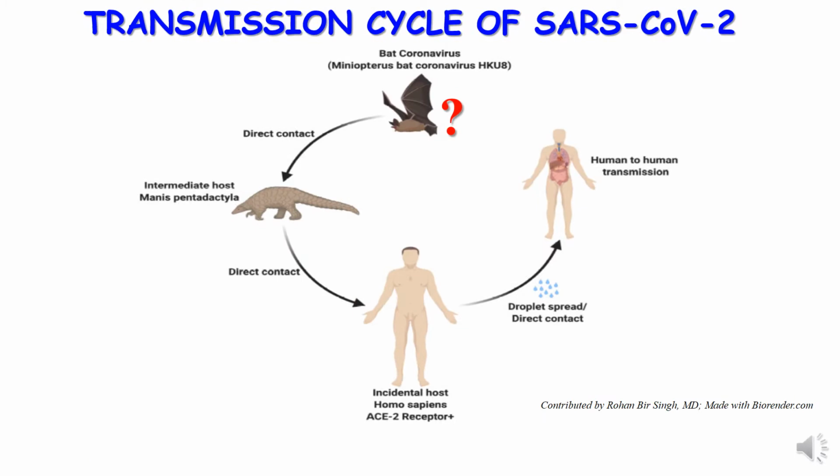Now, we will discuss the transmission cycle of this SARS-CoV-2. It has been found that the genome sequence of SARS-CoV-2 is almost 96% identical to that of Rhinolophus bats, indicating that bats are the potential reservoir of this SARS-CoV-2. From these bats, some small mammals like pangolin did harbor the viruses and play the role of intermediate host. Incidentally, some humans got these viruses from pangolin, and from these humans, via droplets or some other direct contact modes, other humans got infected and human to human transmission started.